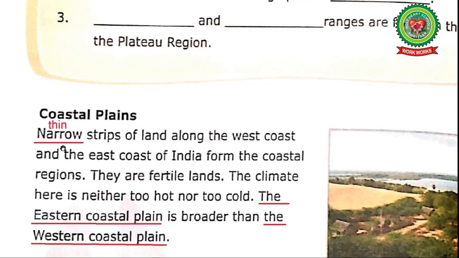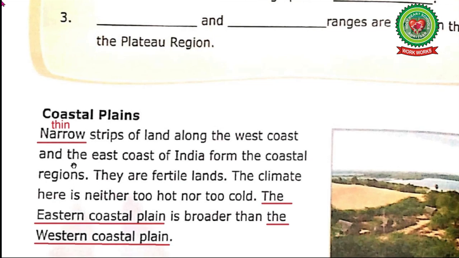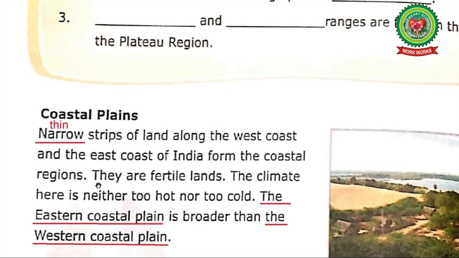Coastal plains. Narrow strips of land along the west coast and the east coast of India form the coastal regions. Please write down the meaning of narrow. Thin. What are coastal plains? Narrow strips of land along the sea coast are called coastal plains. They are fertile lands. The climate here is neither too hot nor too cold. The eastern coastal plain is broader than the western coastal plain.